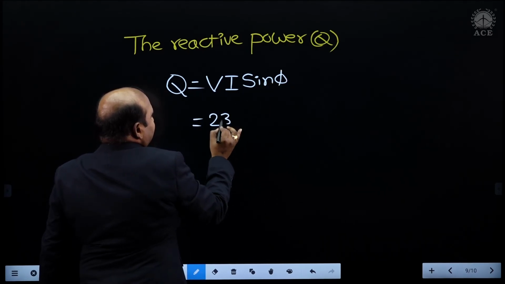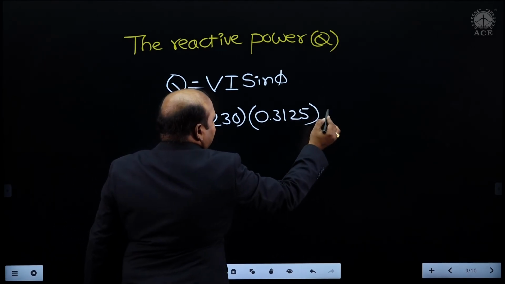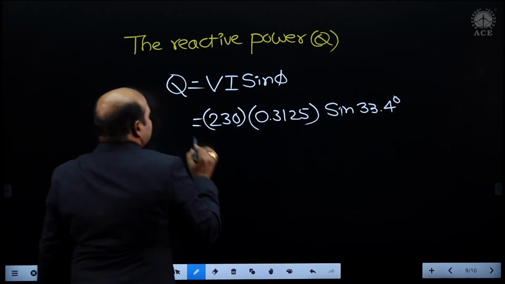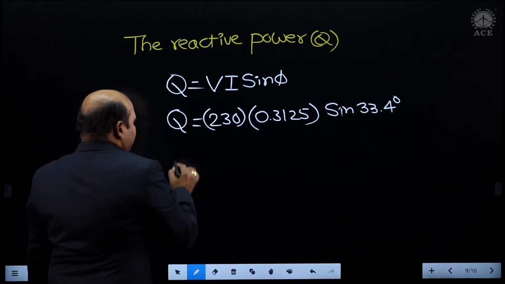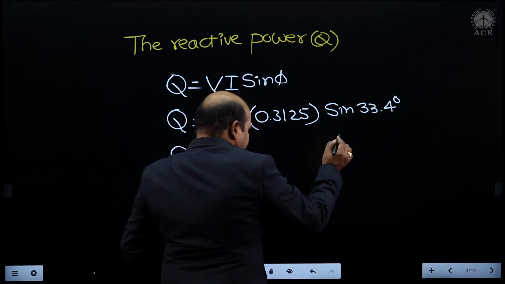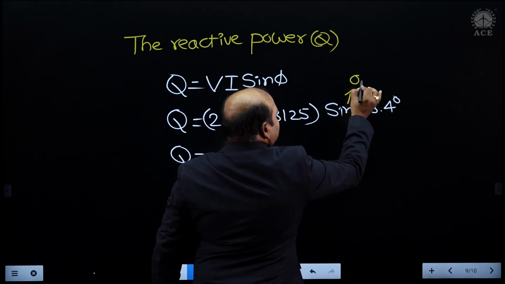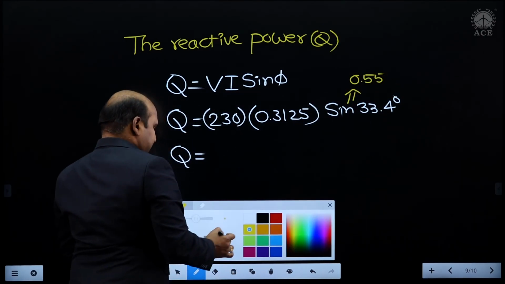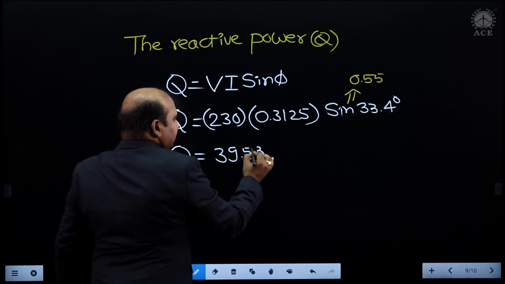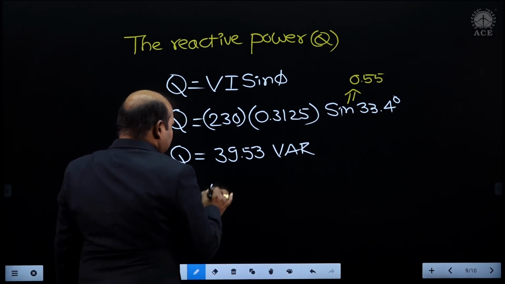V is VRMS 230, I is IRMS 0.3125, and sine of 33.4 degrees is about 0.55. By simplifying the entire solution, you will get Q equal to 39.53 VAR.